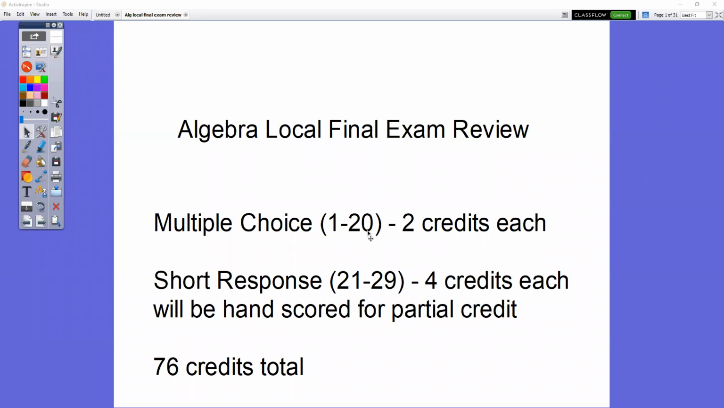So there's 1 through 20, which is multiple choice, 21 through 29, which is short response. Those will all be hand scored for partial credit. All right. So taking a look at the multiple choice.